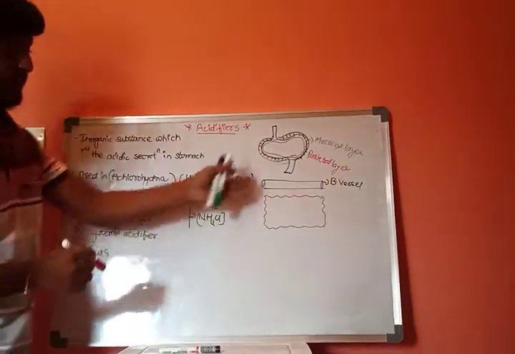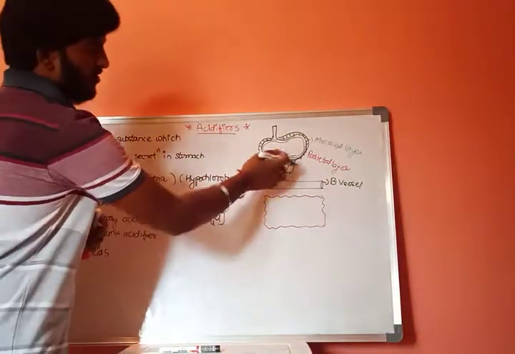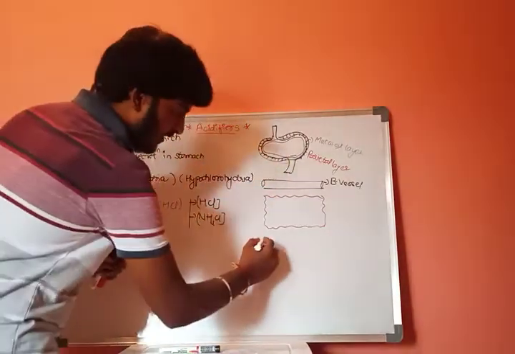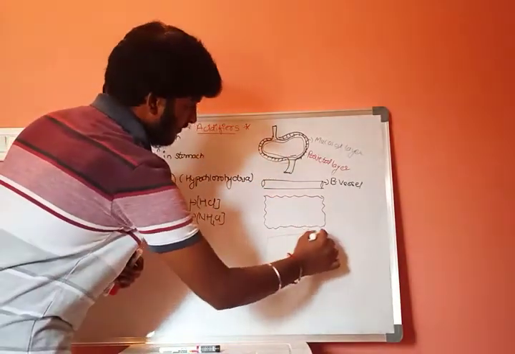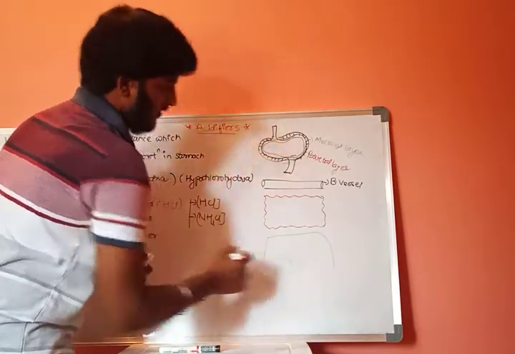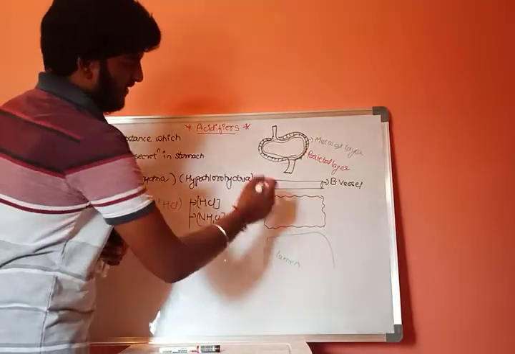Let us consider this is a parietal cell, and next to this parietal cell is the lumen of our stomach.